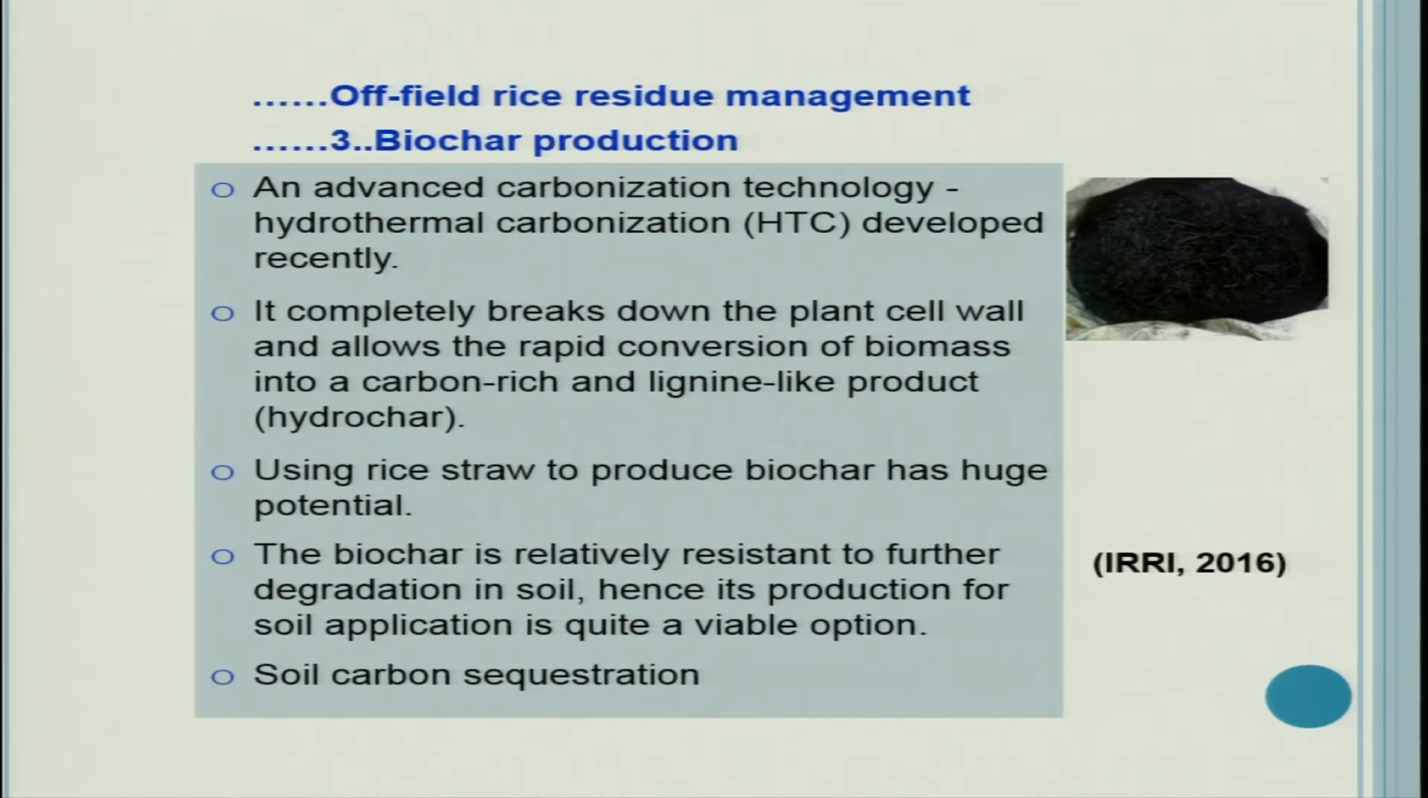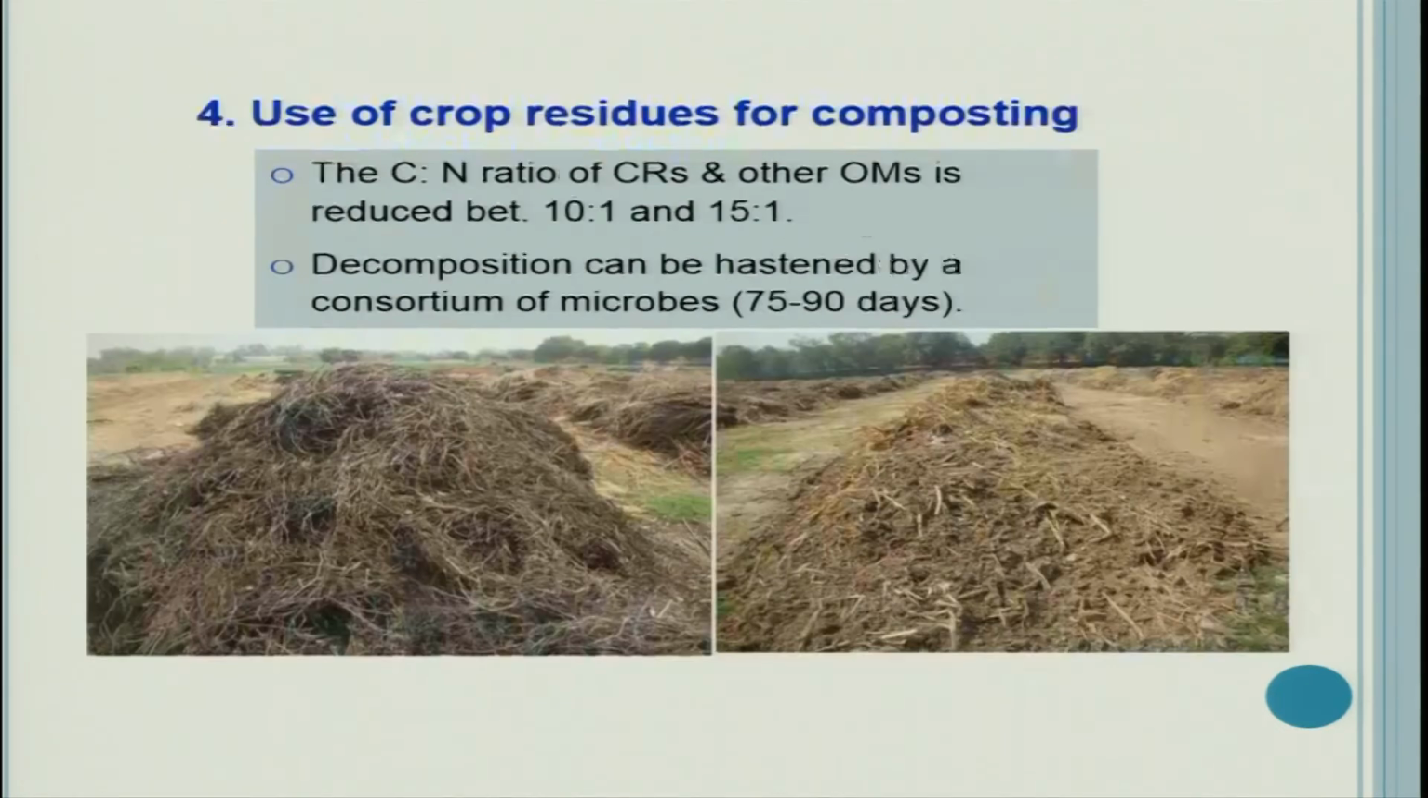Using rice straw to produce biochar has huge potential. The biochar is relatively resistant to further degradation in soil, hence its production for soil application is quite a viable option. Thus, soil carbon sequestration is a way which can be adopted by applying this biochar in the soil. That is why we can conserve soil carbon if we put biochar in the soil.